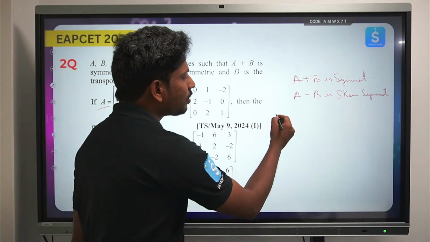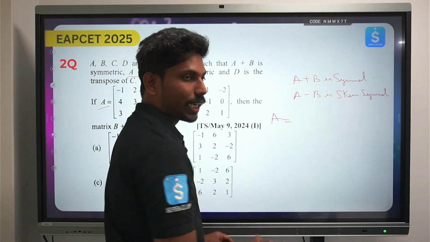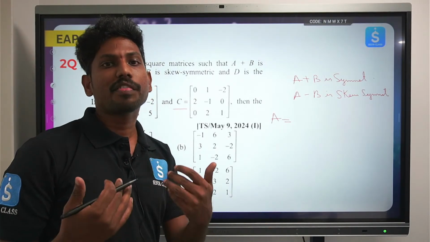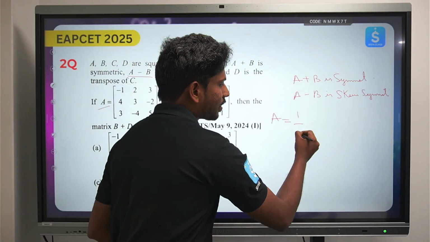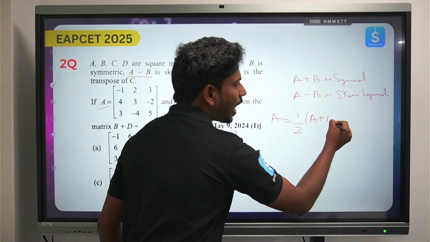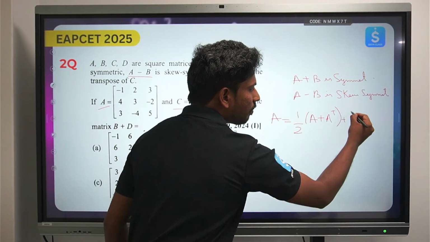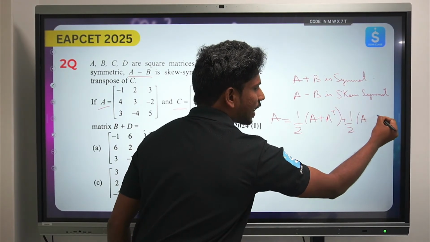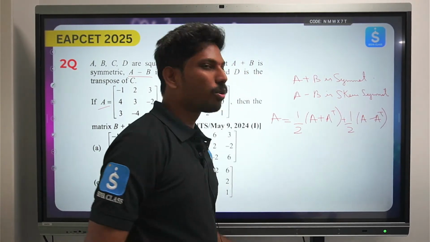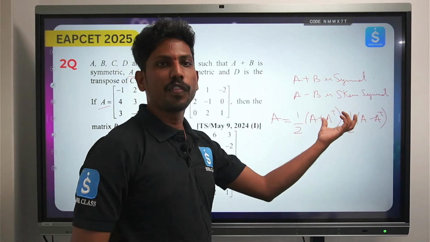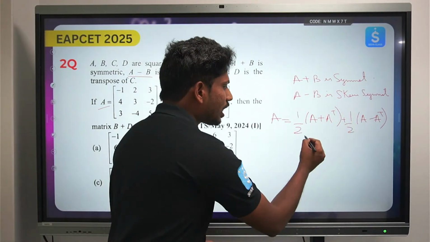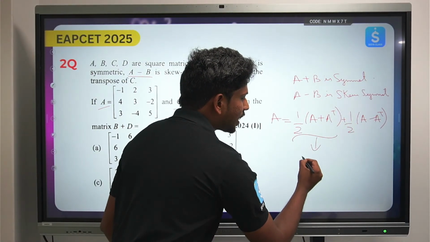You know that every matrix can be represented as the sum of a symmetric and a skew symmetric matrix. I can write it as half of A plus A transpose, plus half of A minus A transpose. You would already have proved this in your board exam. So this is nothing but a symmetric matrix.